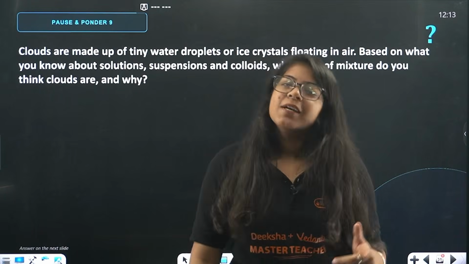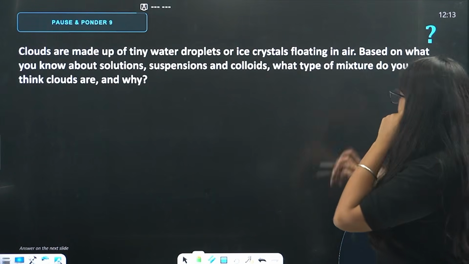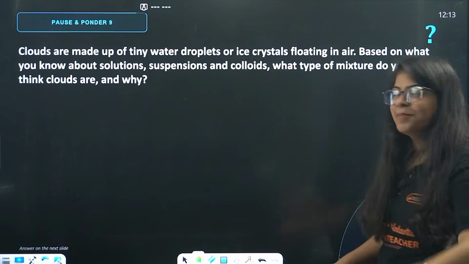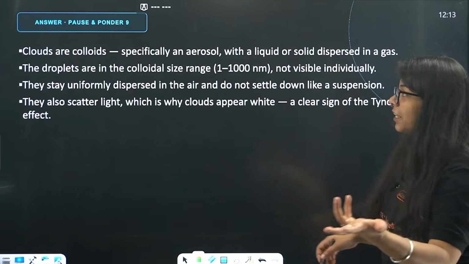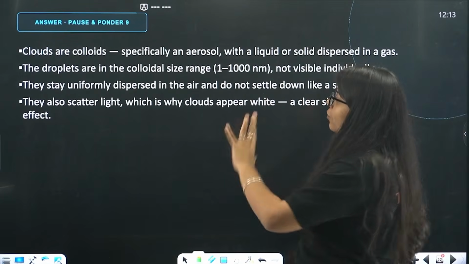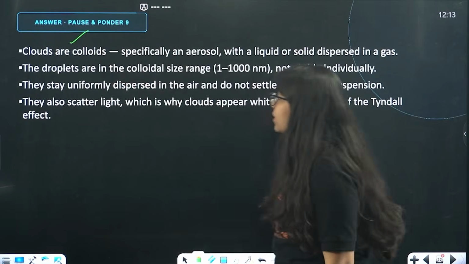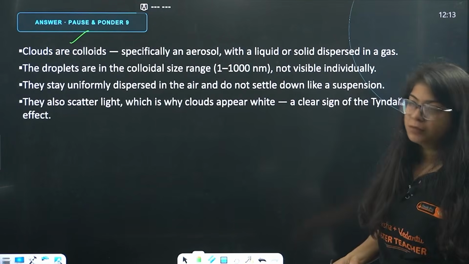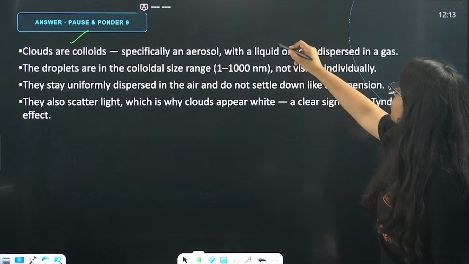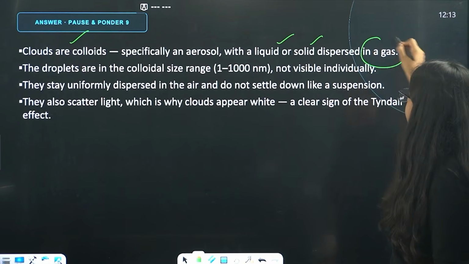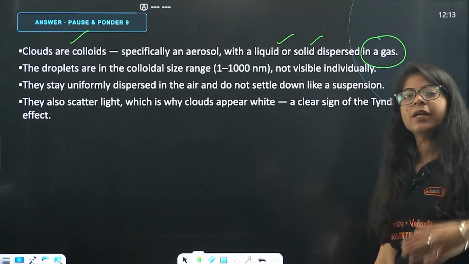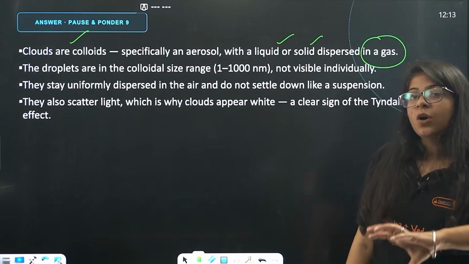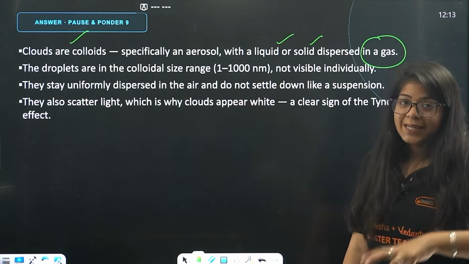What do you think? So, beta, clouds are basically colloids. You can learn it like that. Clouds are colloids, specifically an aerosol, with a liquid or solid dispersed in a gas. Liquid or solid means water droplets or frozen water inside that gas.